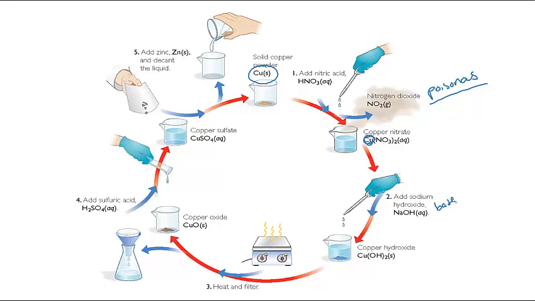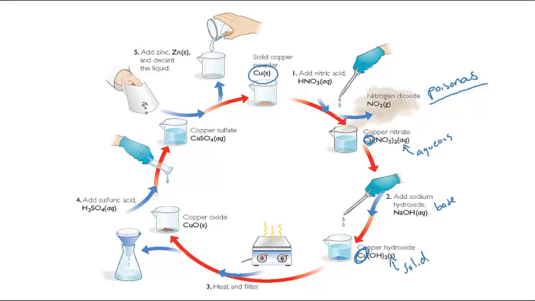And you don't need to worry about copying this whole cycle down. I'm just walking you through it, so don't bother copying this all in. After we added the base, we had solid copper hydroxide. The copper atoms were part of this solid substance. So again, you can tell from the S here, or the AQ, this is aqueous, this is solid. Like we learned in the last lesson, the AQ or the S tells you what phase of matter it is.